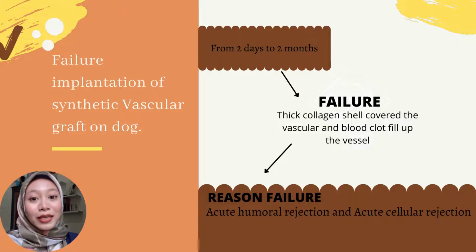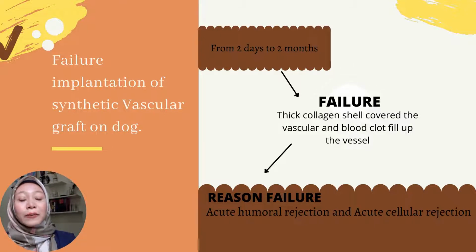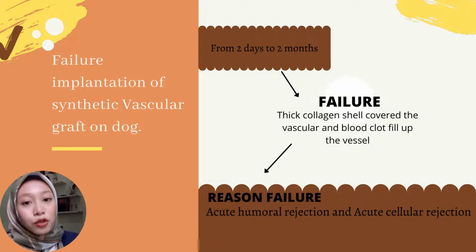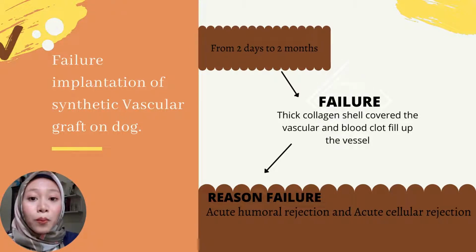In case study B, I'm going to discuss and predict and justify the biological response that occurs throughout the implantation response. For your information, from 2 days to 2 months, the implantation failed because a thick collagen shell covered the vascular graft and then blood clot filled up the vessel. Why did it fail? Because of acute humoral rejection and acute cellular rejection.